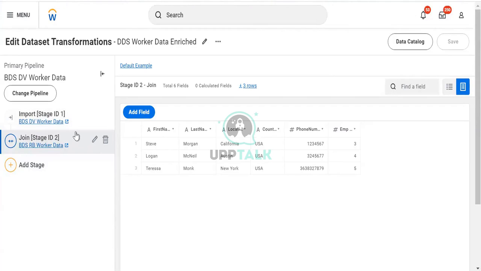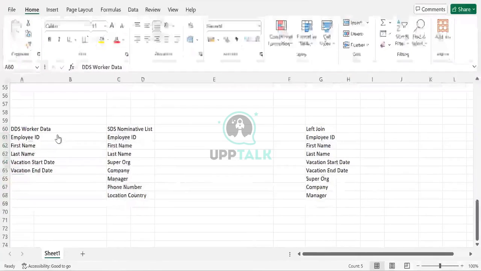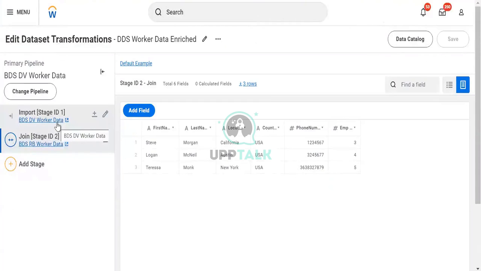Let's say here the worker data is there, or let's say in our case we are working on the vacation data. What we do is we will create a data set and import the data set. We will join with the SDS over here. The import will be our primary, the main project which we are working on, and the SDS will be the secondary one. Why is that?